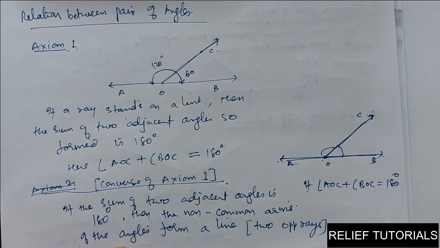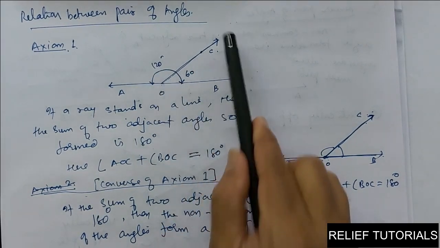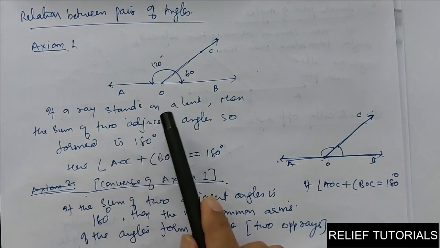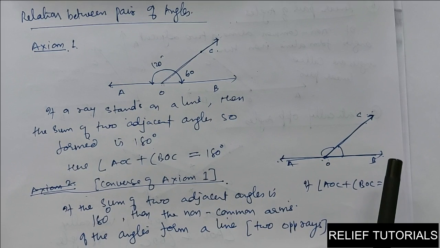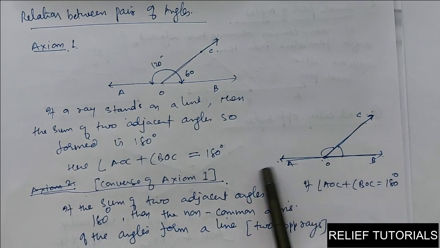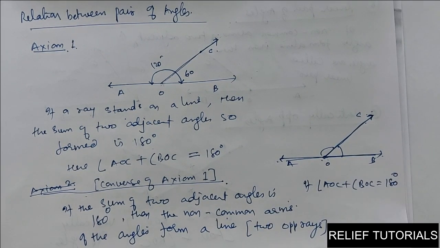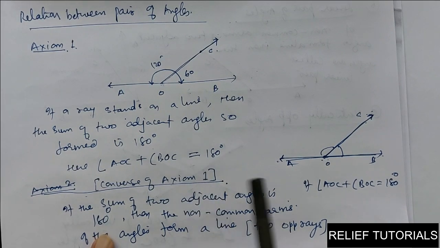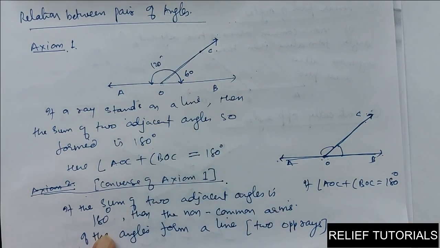So it is the converse of axiom 1. What does axiom 1 say? If a ray stands on a line, then the sum of two adjacent angles is 180 degrees. Or, if the sum of two adjacent angles is 180 degrees, then the non-common arms form a line. So axiom 2 is totally opposite, the converse of axiom 1.